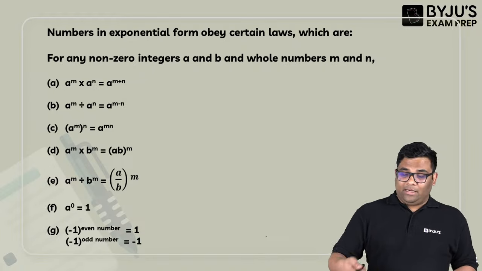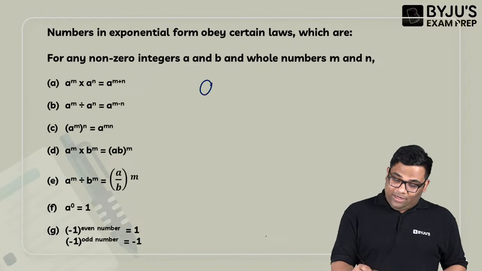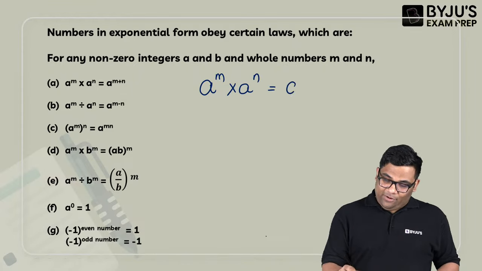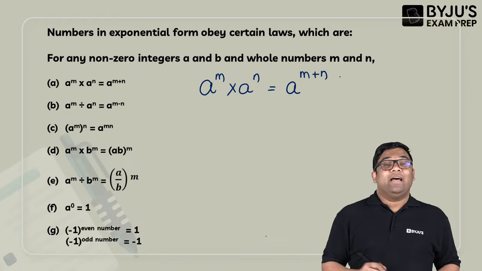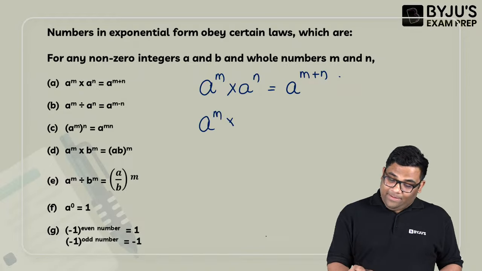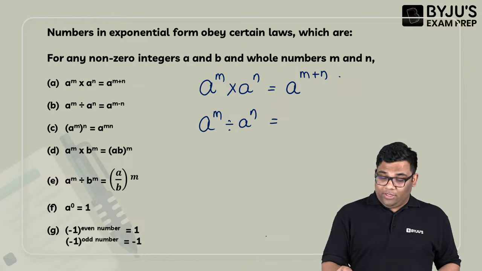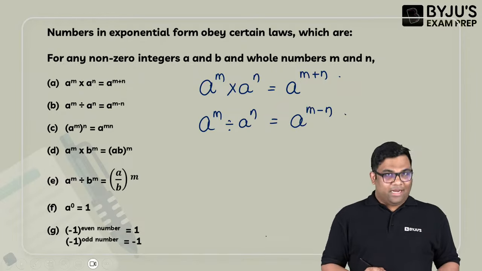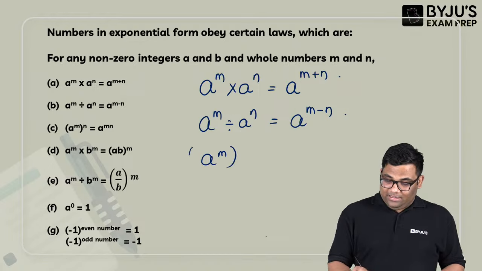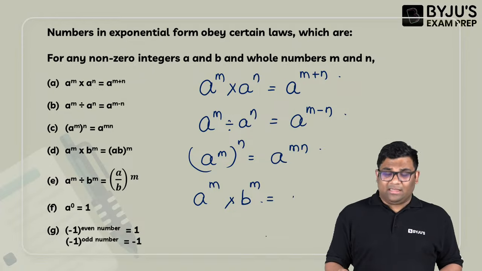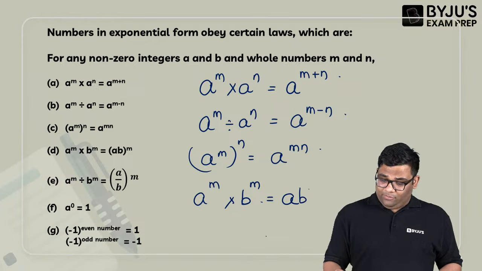Let us write down again, I am writing in a larger font. So a to the power m into a to the power n: base same, power different, and you are doing a multiplication. So you can add the powers. Then base same, powers different, and you are doing a division, so you can subtract the powers, right? And then this is a to the power mn, yes? And if you have different bases but same power, doing multiplication, then this will be ab to the power m.